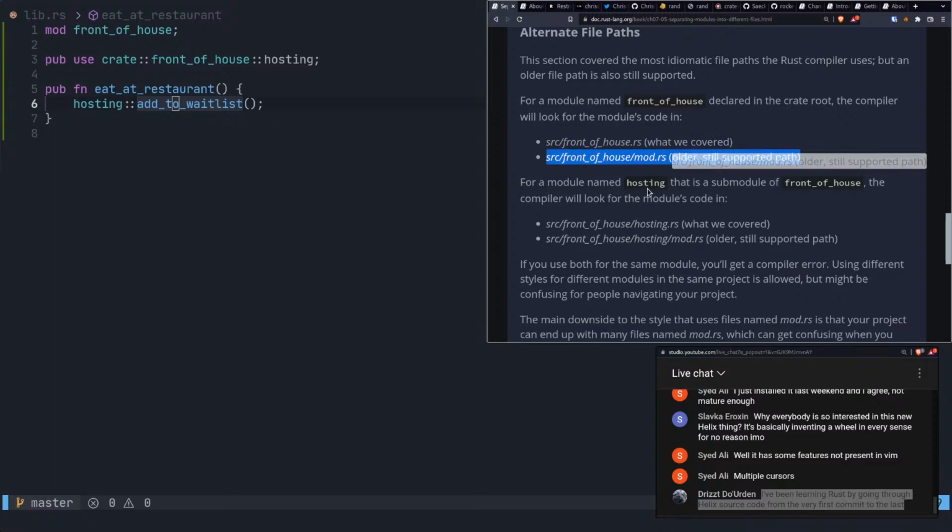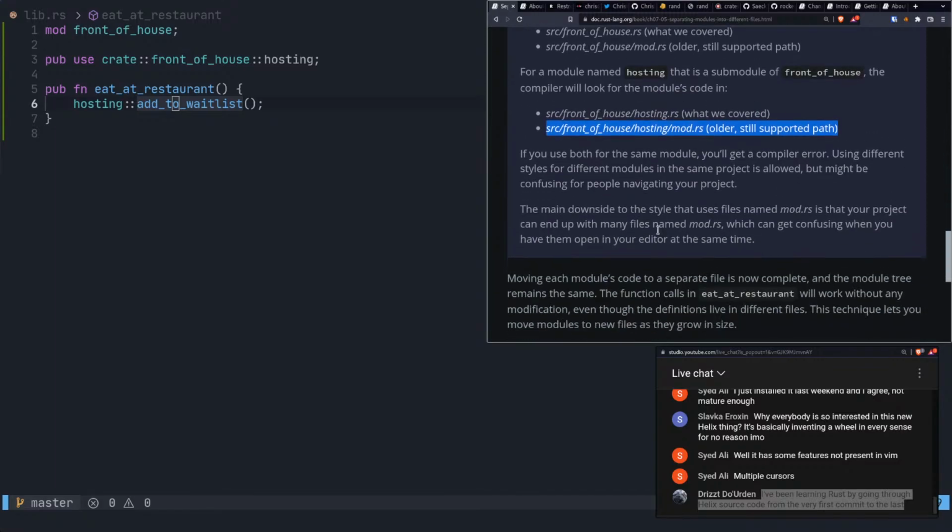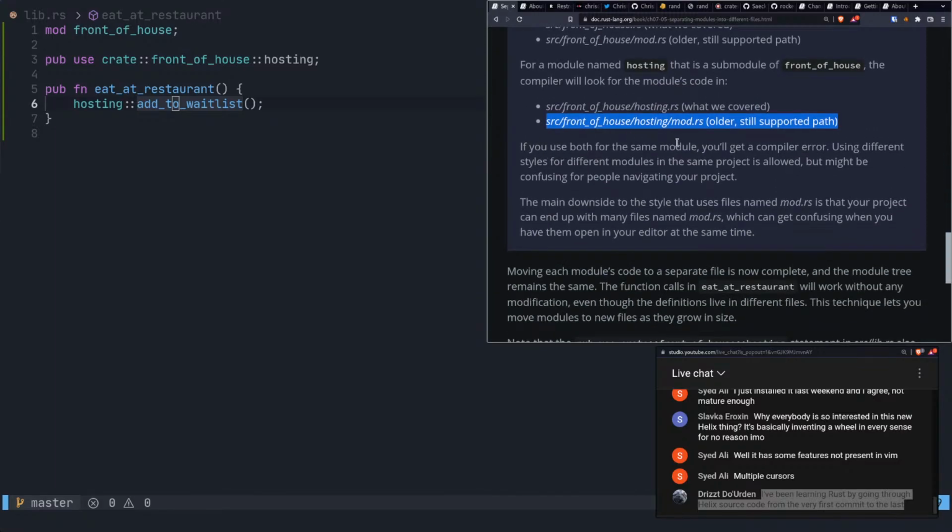For a module named hosting that is a submodule of front of house, the compiler will look for the module's code in this, which is what I just thought to do, and then also this. Okay. If you use both for the same module, you'll get a compiler error. Sure, that makes sense. The main downside to the style that uses files named mod.rs is that your project can end up with many files named mod.rs. Yeah.